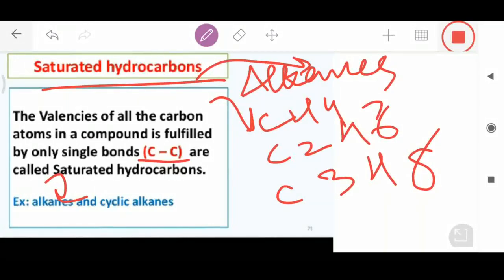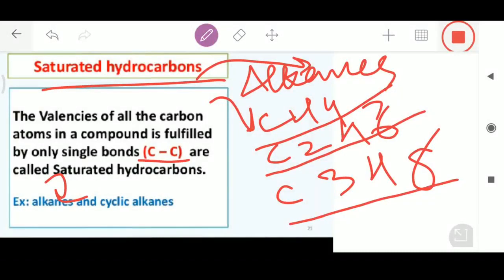Because an alkane is a hydrocarbon in which the carbon atoms are connected by only single covalent bonds and there is no double or triple bond. Important examples are CH4, methane, C2H6 and C3H8.